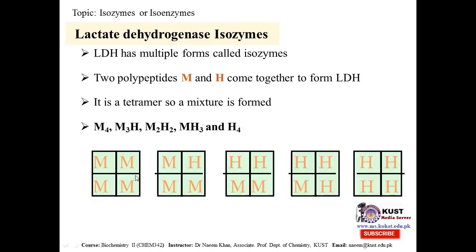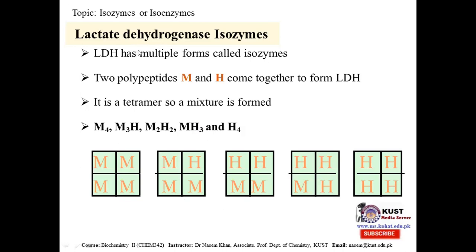And in this combination, we have these five combinations: M4, M3H, H2M2, H3M, and H4. In this way, M4 and M3H are predominantly supposed to be occurring in the muscle and liver, and H4 and H3M are predominantly supposed to be present in the heart muscle.